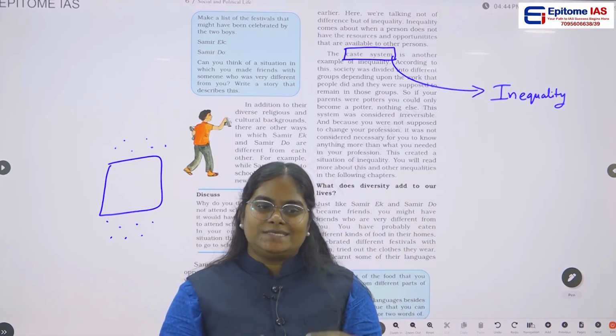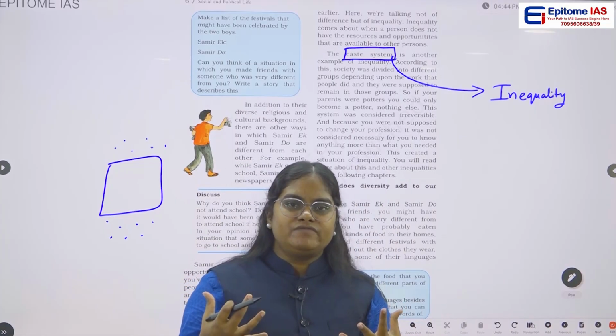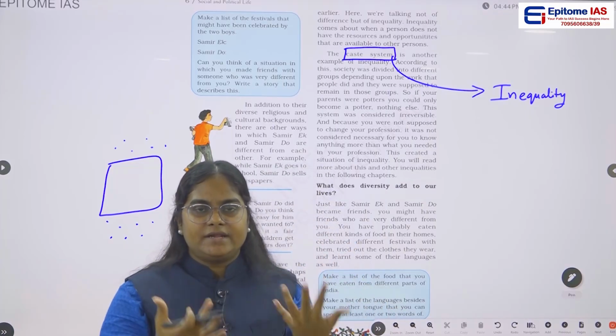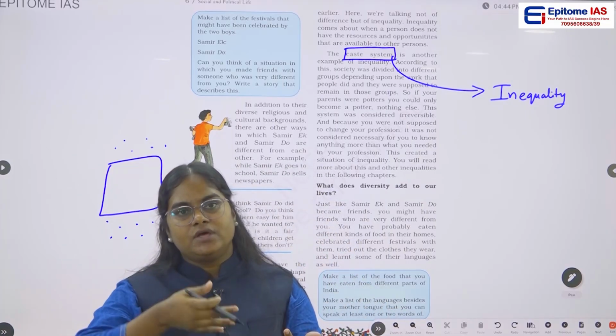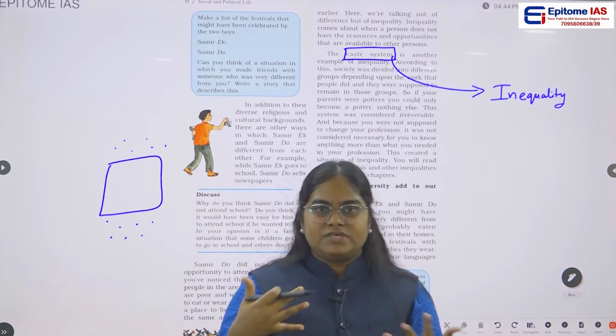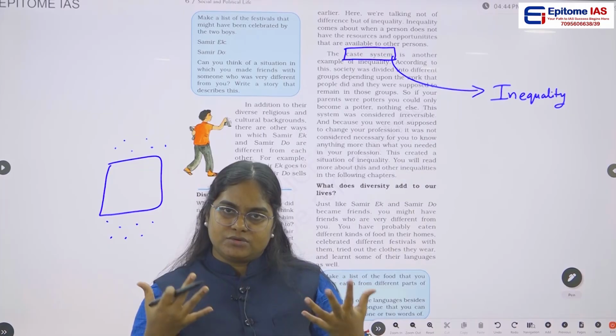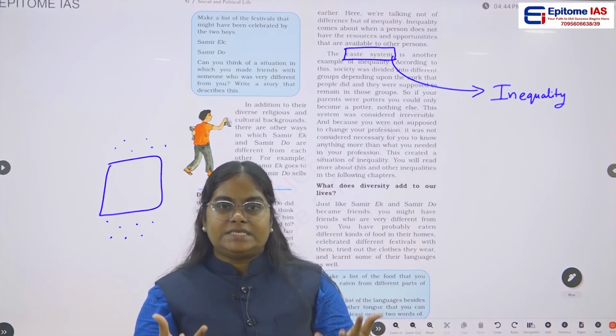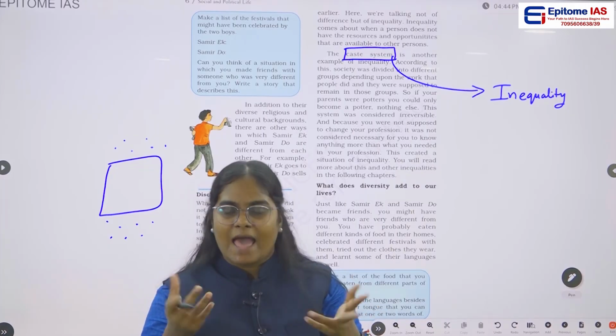So this sort of discrimination was created, and it was practiced for centuries and centuries. Because of this, even now the caste system is there, and you can see a lot of discrimination still happening.